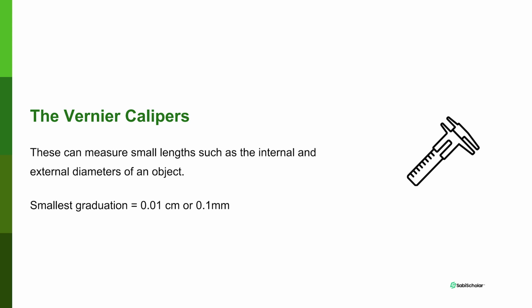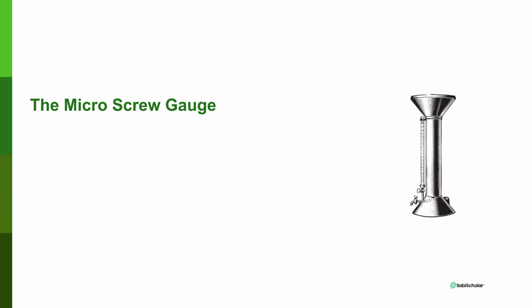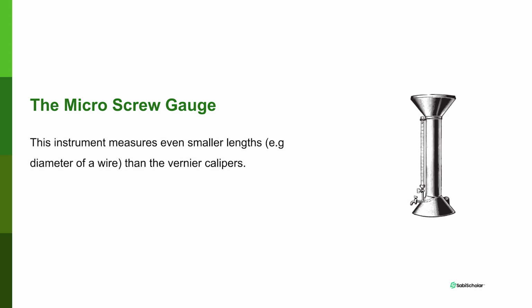So the smallest graduation on a vernier caliper is 1/10 of the smallest on a meter rule, and that means that the vernier caliper is more accurate because it can measure smaller quantities compared to what the meter rule can measure. Then another item that is commonly used for measuring even smaller measurement of length is the micrometer screw gauge. The micrometer screw gauge measures even smaller lengths, such as the diameter of a wire. So the micrometer screw gauge can measure diameters or lengths that are smaller.